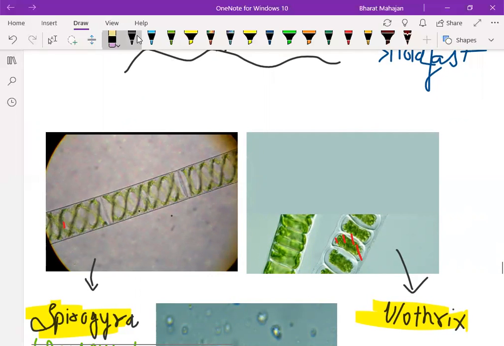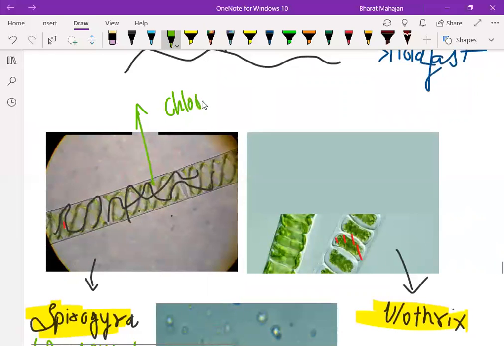Spirogyra. Can you see these ribbon-like structures? What are they? They are chloroplasts. In Spirogyra, chloroplasts are ribbon shaped. We must remember, it might come in examination, what is the shape of chloroplast in Spirogyra. So you must know this.